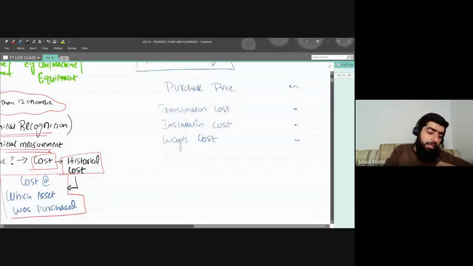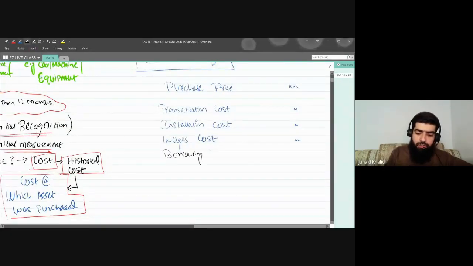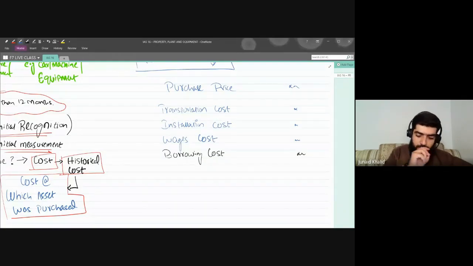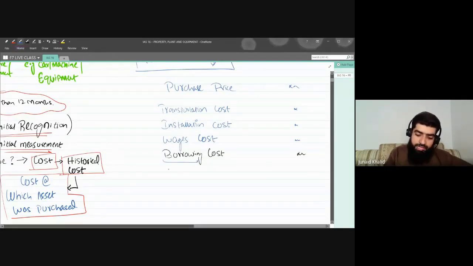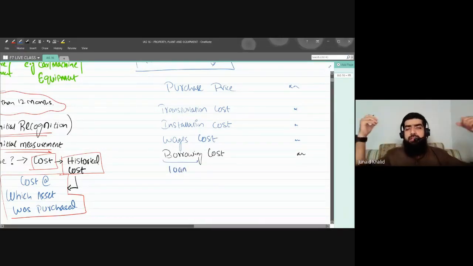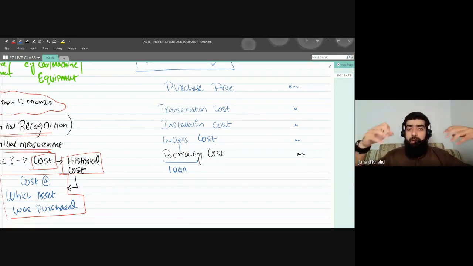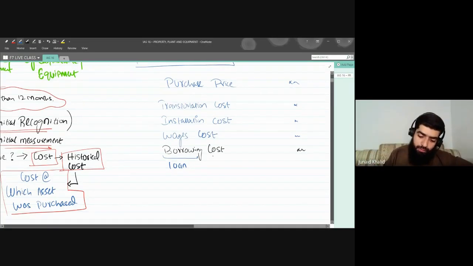Now, while including all of these costs, there are two other costs that will also be included. Number one is the borrowing cost. First understand what borrowing cost is. The word borrowing means that you have taken a loan. For example, if I say that I borrow 500,000, it means that I have taken a loan. Borrowing means a loan, so a borrowing cost is the cost of a loan.